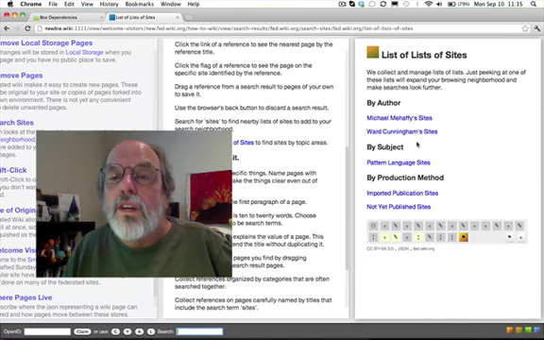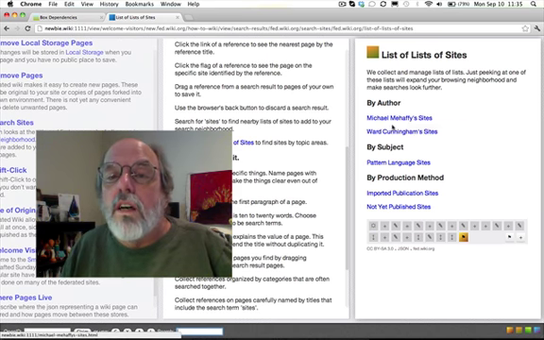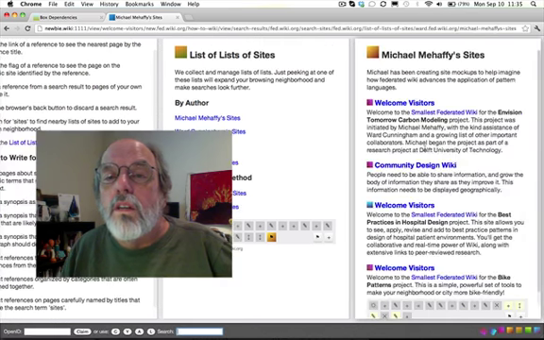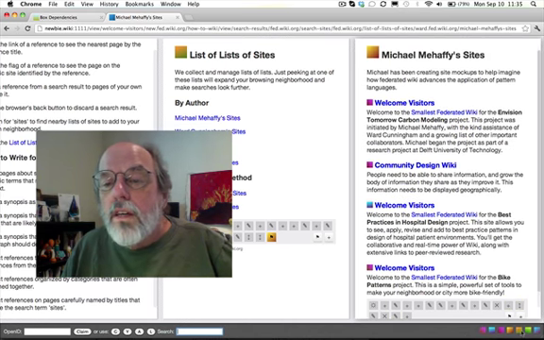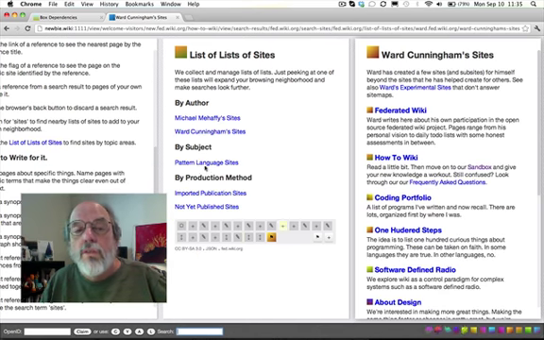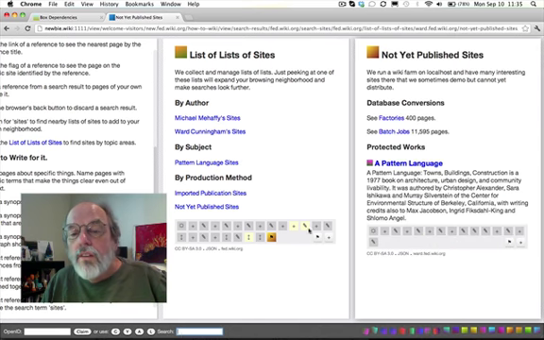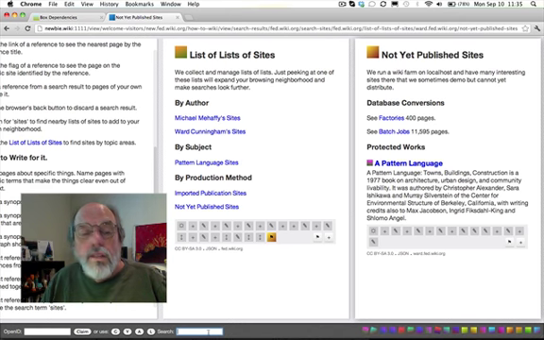But let's just peek over here, and we see just a tremendous collection of like 6 different collections of sites. I particularly like this work done by my friend Michael Mahaffey, which is about patterns in the built world. And notice as I click on this, my neighborhood is expanding here. I'm learning about sites. If I look at all this great stuff Ward's done, or maybe some of this pattern language, or imported sites, or maybe in a few that haven't been published. You can see they're piling up down here, and this gives me a lot of place to look.